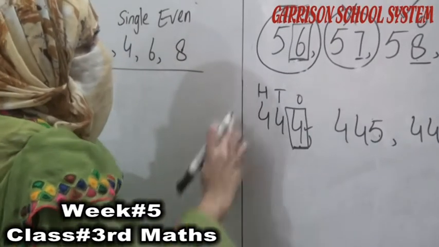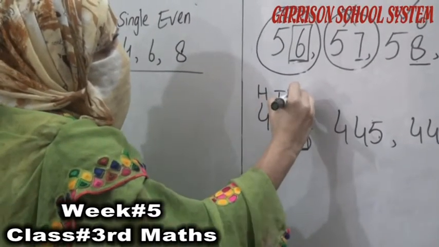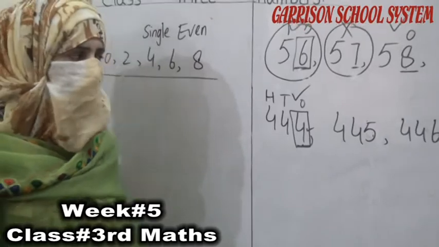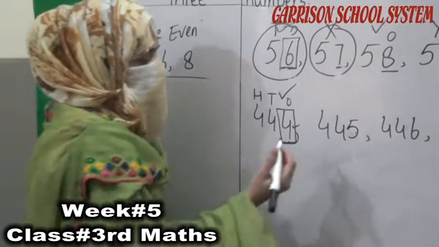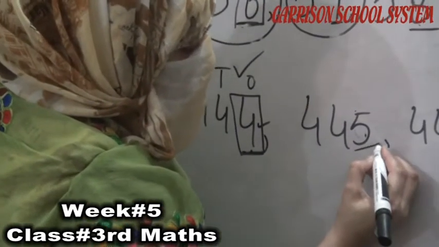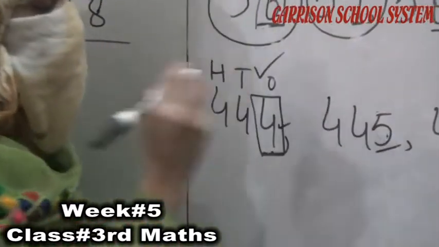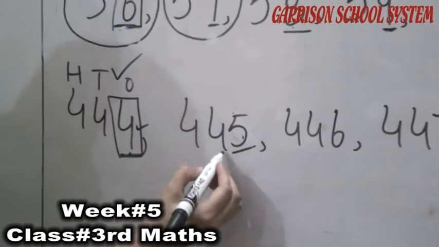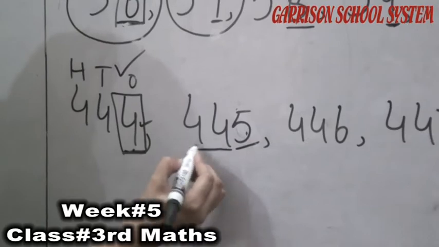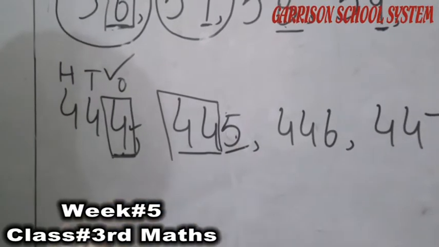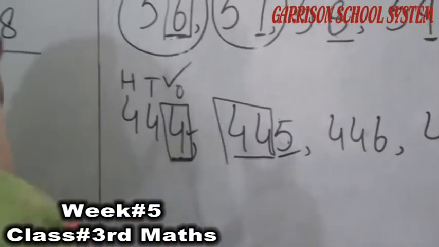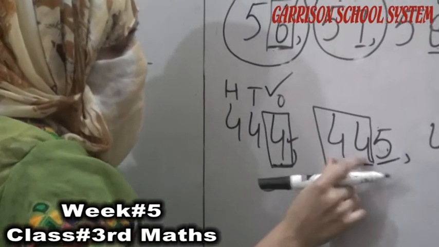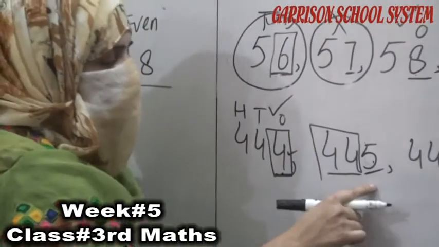So it means this whole number is even. So we have to tick this number. Okay student? Now move to the next. Look at the ones number. This is odd number. But student, you can see here next numbers are even. But student, I have told you that we don't look at these numbers. Just we have to focus our ones number.